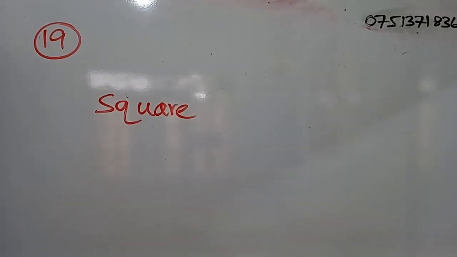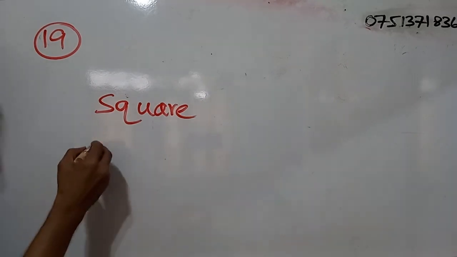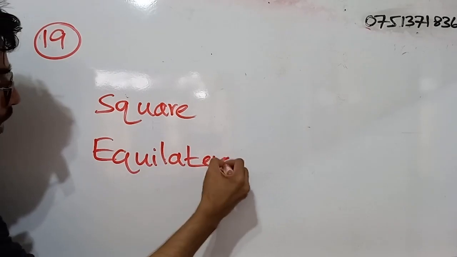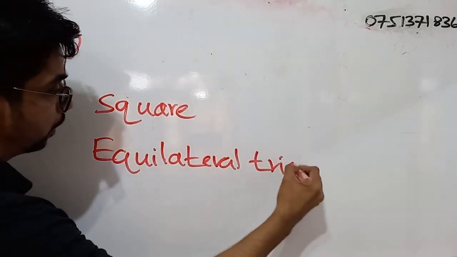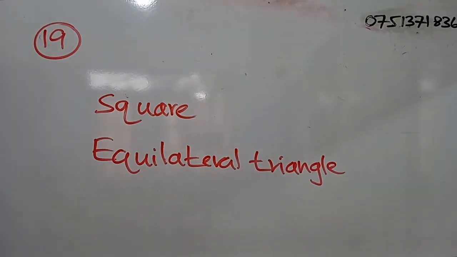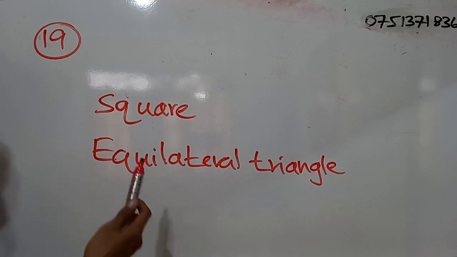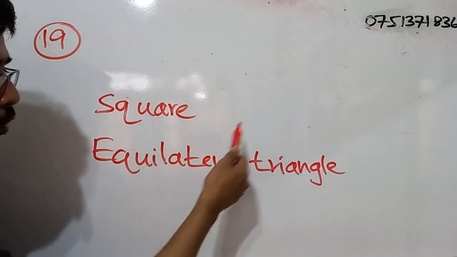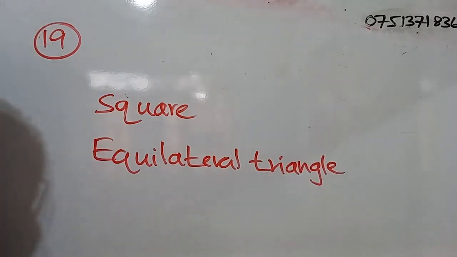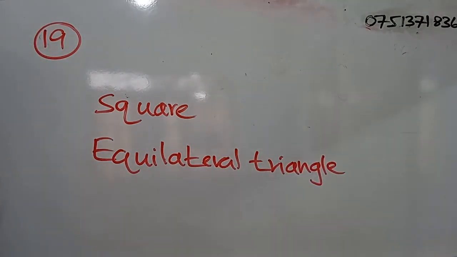So it's a regular polygon. Then equilateral triangle. Right. So these are the two correct responses. For each of the correct responses, you will be getting 1 mark. So altogether, the marks will be 2 for question number 19 as usual.